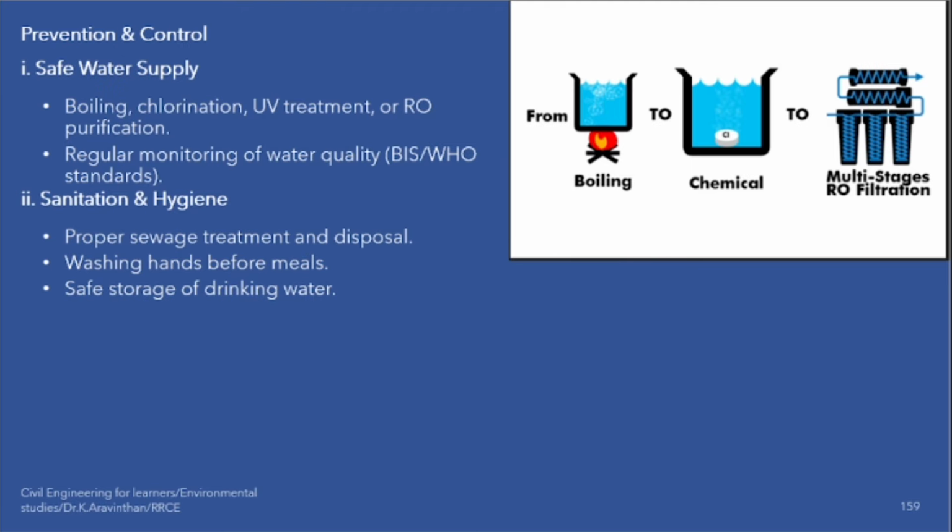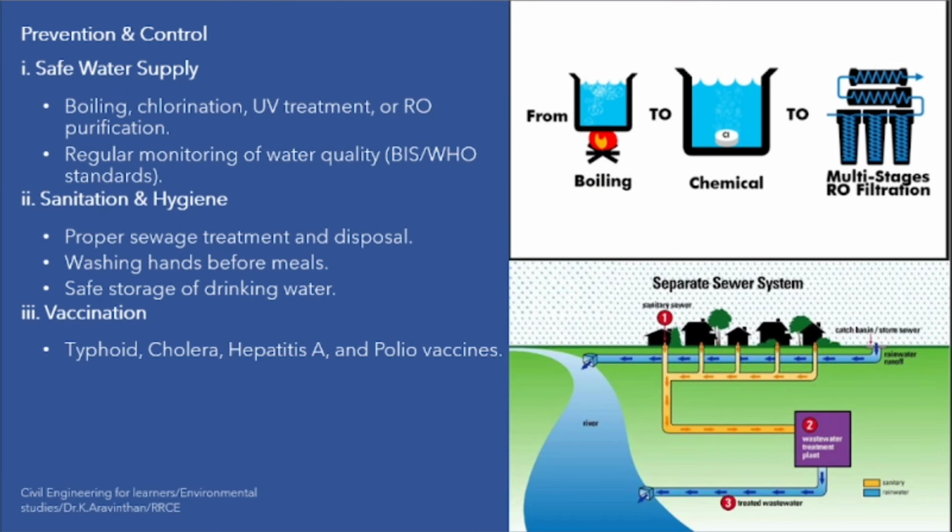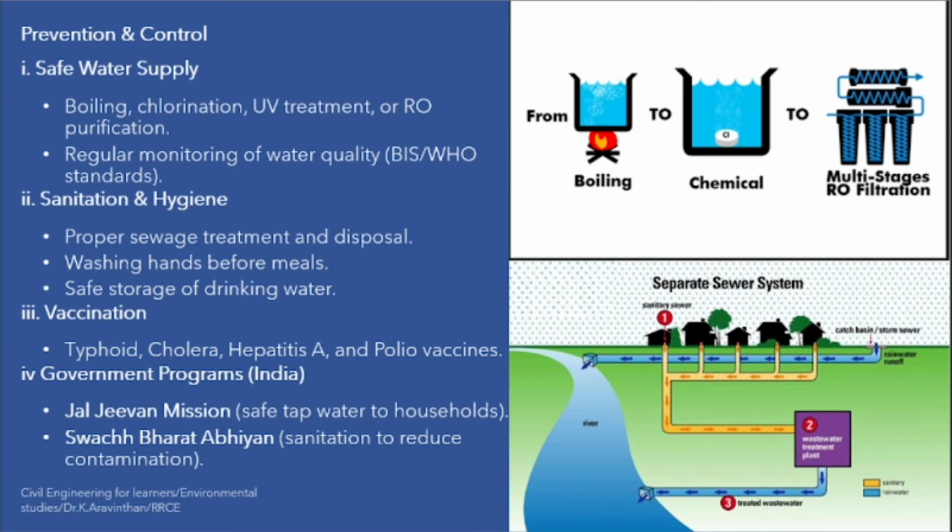Now, sanitation and hygiene, yes. Vaccination, you should have vaccination for all these types. These are viruses. If we take in any one form, we will get that disease. So for all these diseases, you have vaccinations. I hope you would have had a minimum of 5 to 6 vaccinations. Those vaccinations are purely for water-oriented diseases.